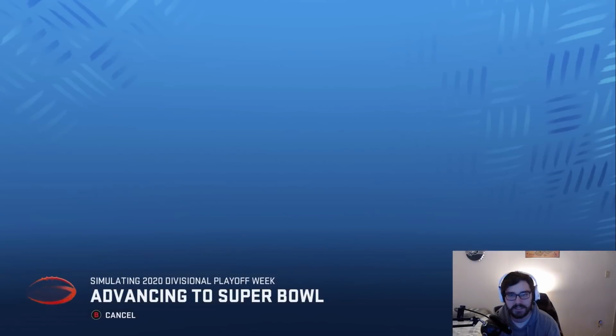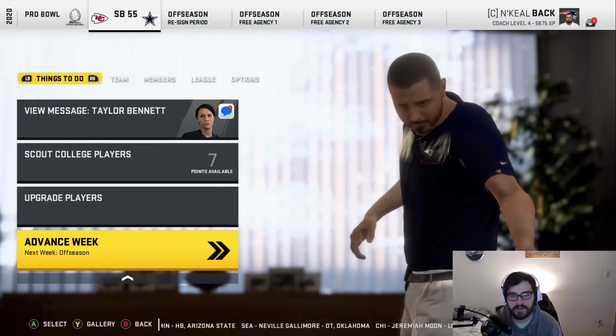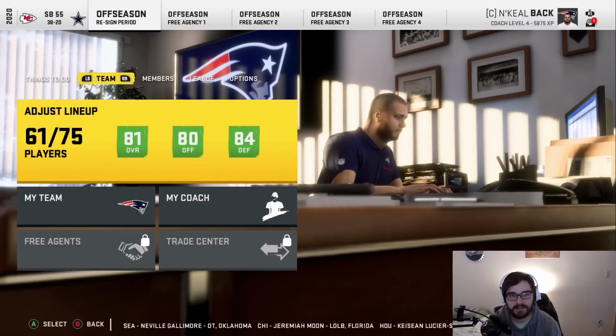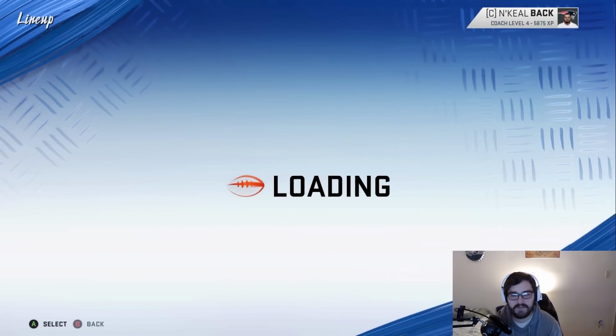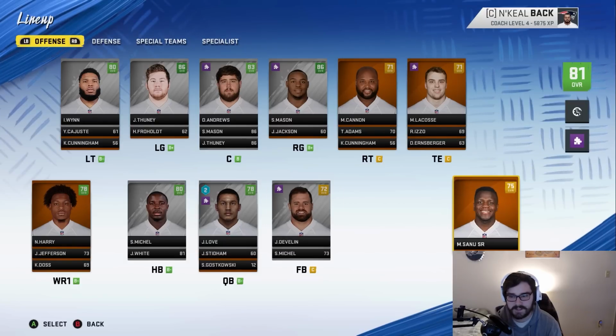Let's head straight to the Super Bowl and check out development trade upgrades. Let's first sim by the Super Bowl. It's the Chiefs and the Cowboys. I feel like the Chiefs are going to win this one. They do win the game. They are able to go back-to-back. That's cool to see. 38-20. Let's see if anybody went up in development trade. Jordan Love, potentially. No, he did not, but he does have 2 more experience points.